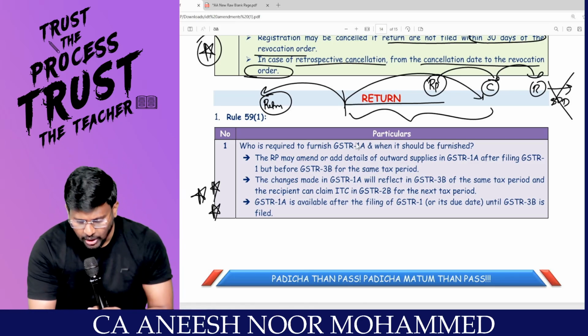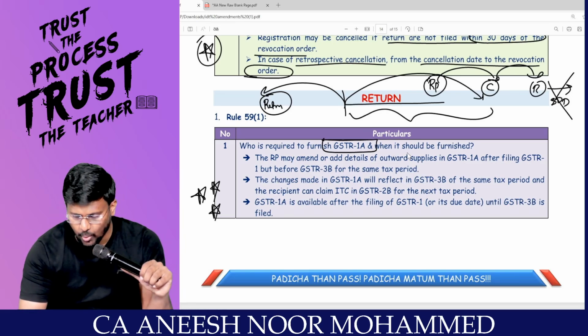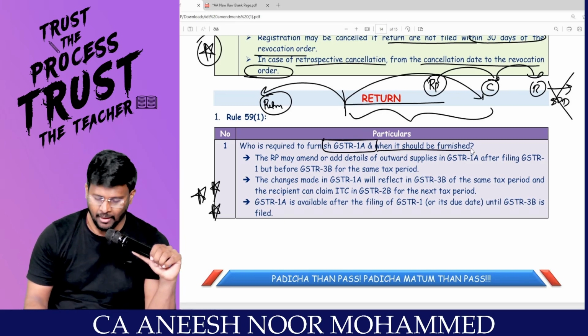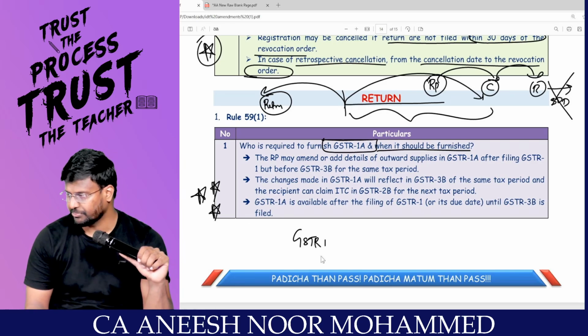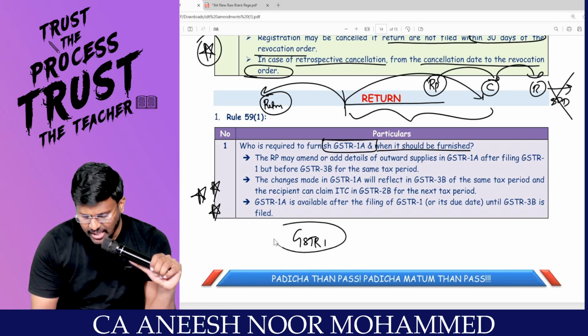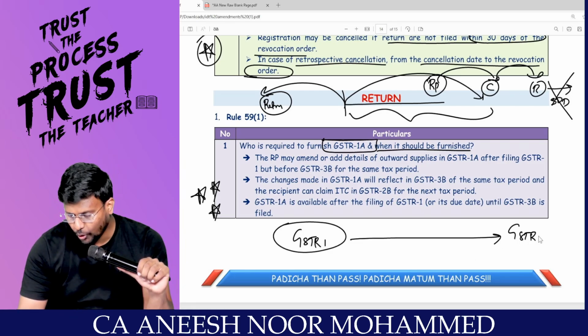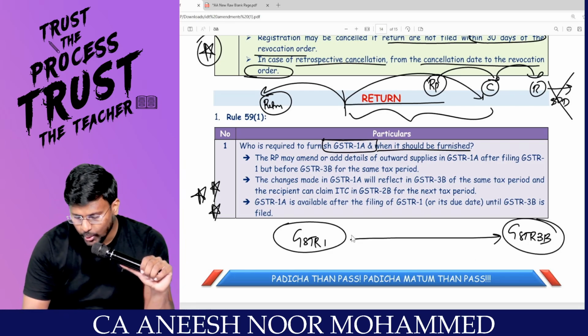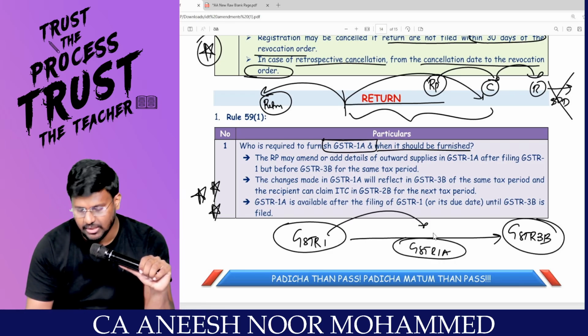There is a new return called GSTR 1A. Sir, who is required to furnish GSTR 1A and when should it be furnished? Generally our outward supply will be furnished under GSTR 1. Am I right? If there is any mistake in GSTR 1, after furnishing GSTR 1 and before furnishing GSTR 3B, you can amend it by filing a return called GSTR 1A.